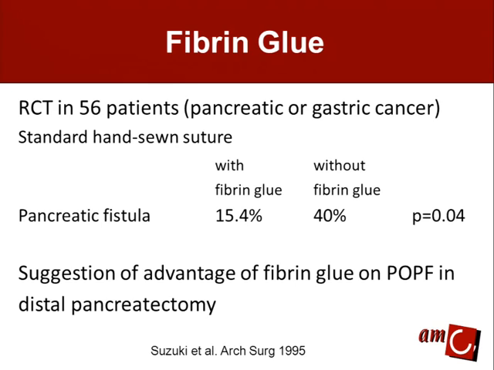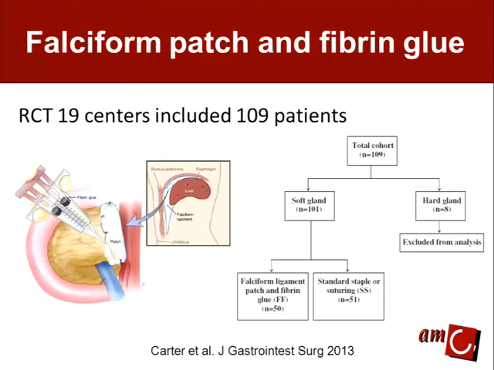Fibrin glue was already described almost 20 years ago to reduce pancreatic fistula. It was a small randomized trial of 56 patients with pancreatic or gastric cancer, using the standard hand-sewn suturing technique, with only fibrin glue added, reducing the fistula rate from 40% to 15%, which in this series was significantly different.